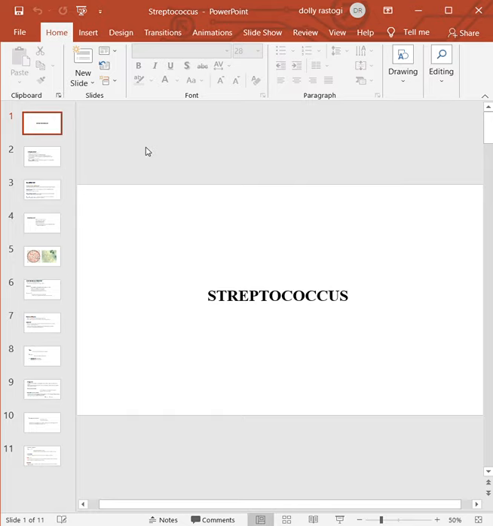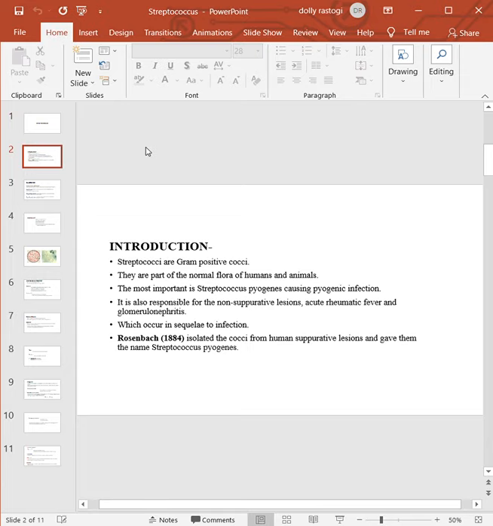Today we are going to revise another bacteria of the gram positive cocci group you all know, which is Streptococcus. As you all know, Streptococci are gram positive cocci. They are part of the normal flora of humans and animals.